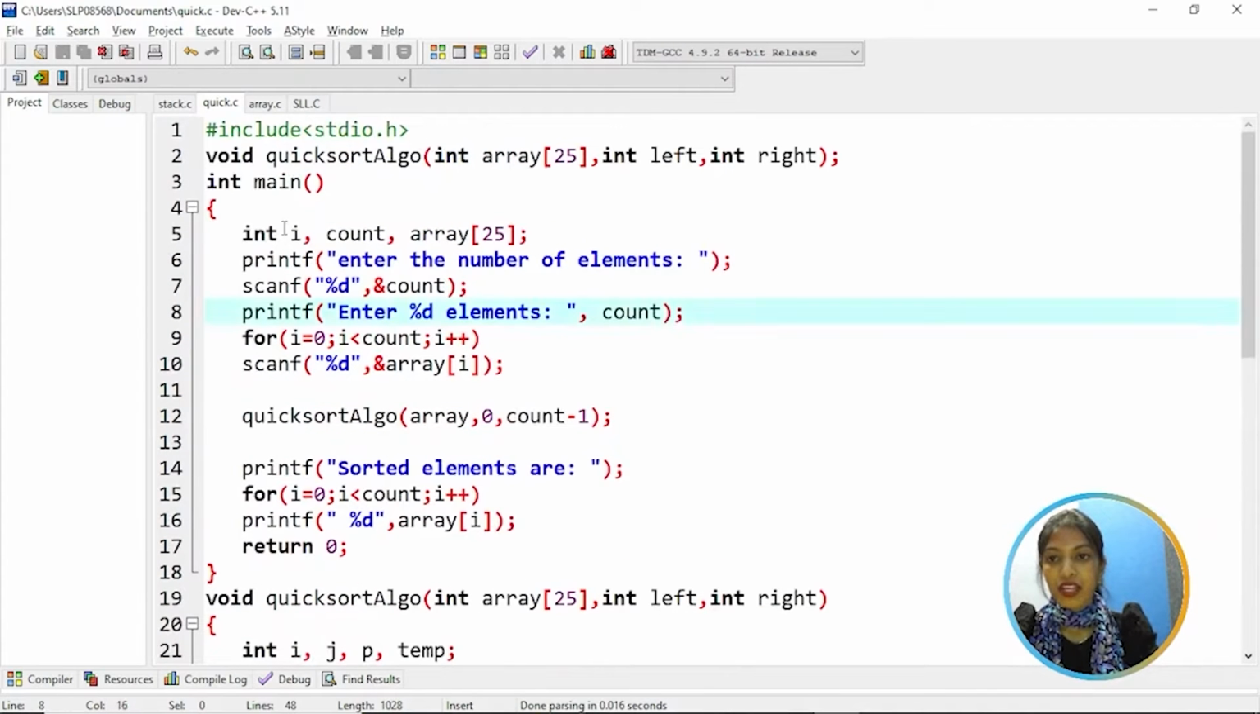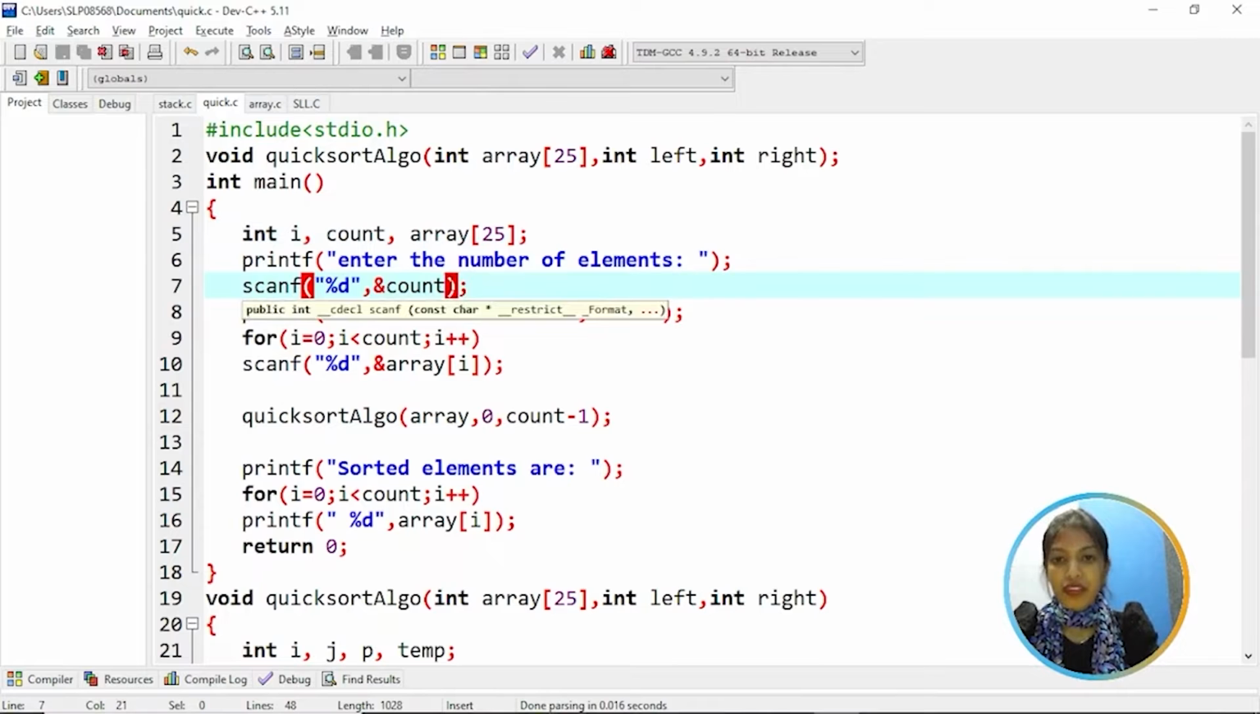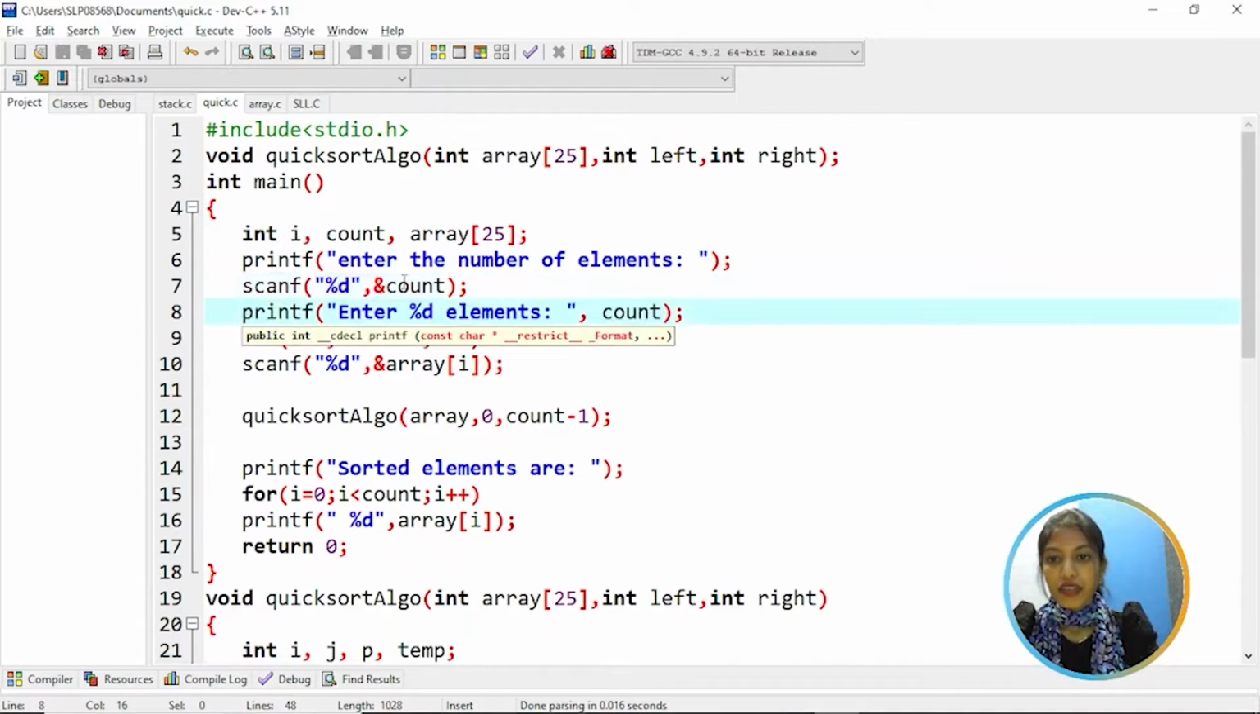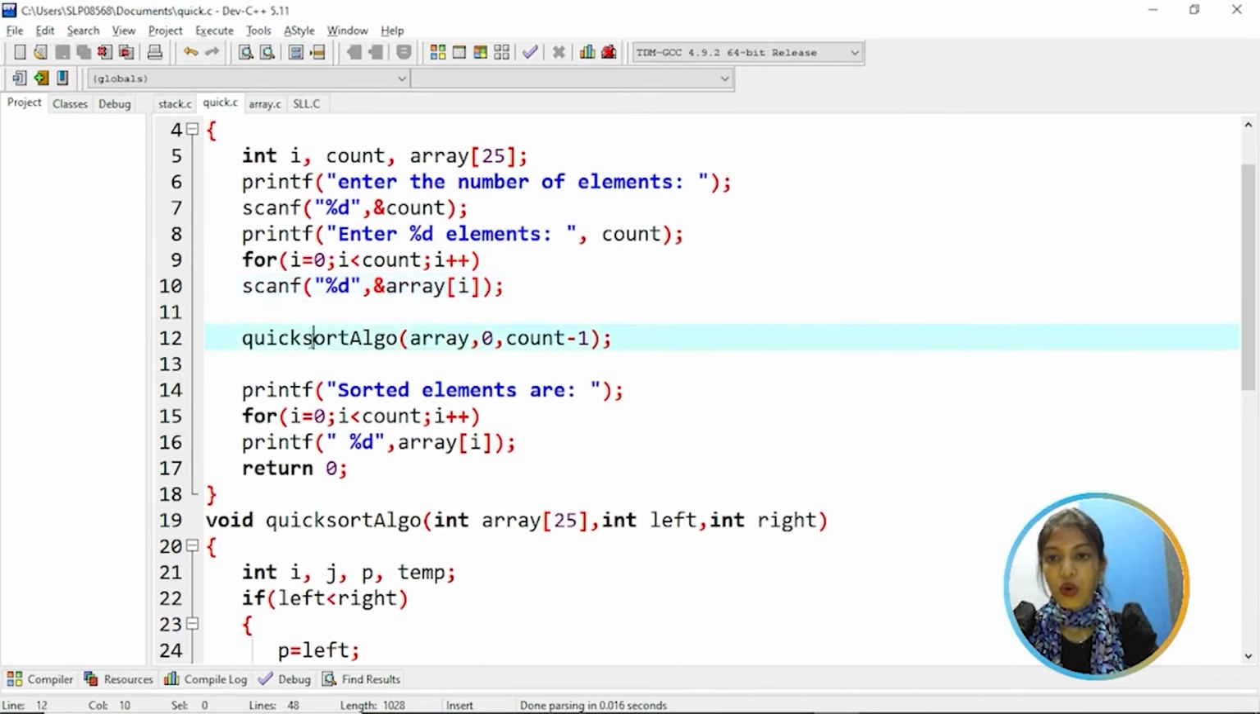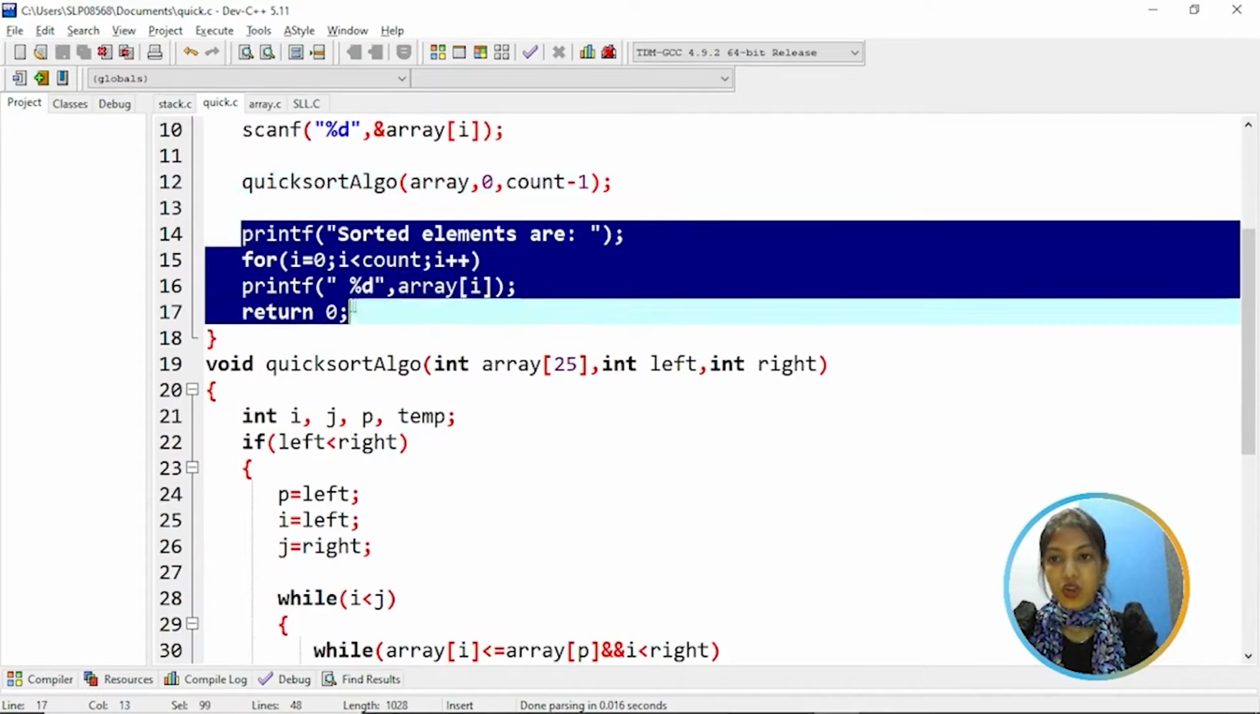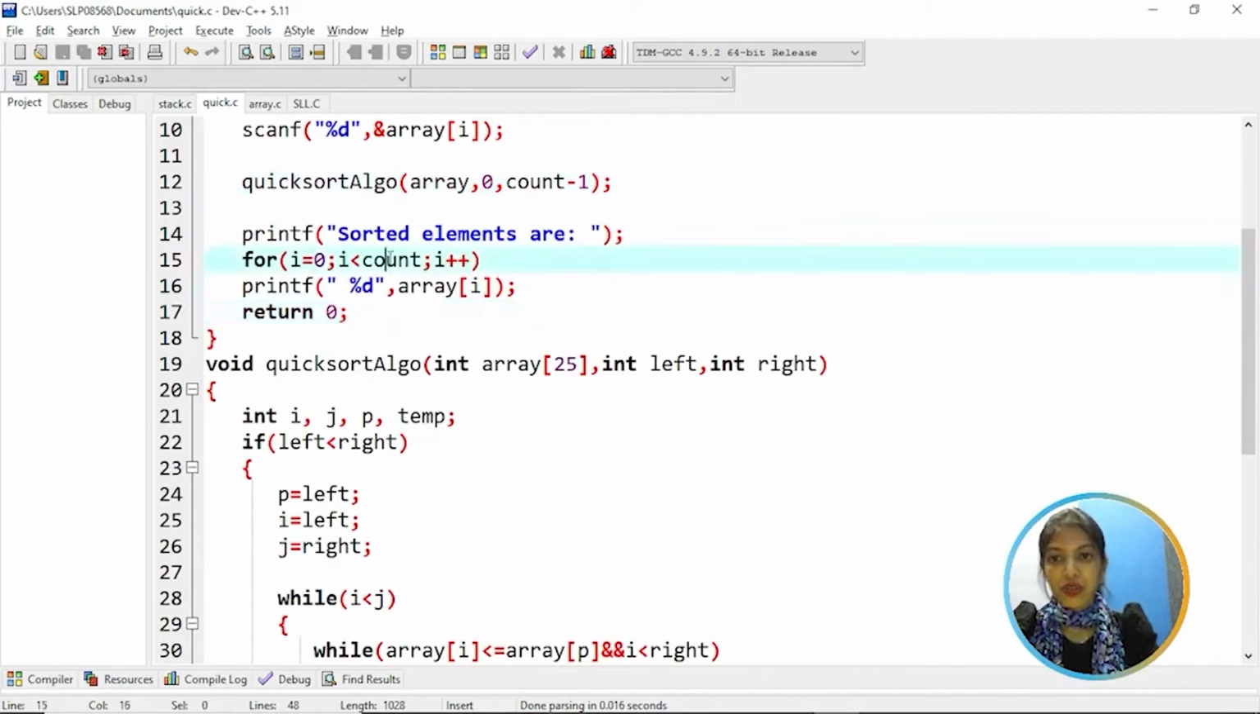Coming to the main function, here we have i, count and an array of size 25. It's first asking to enter the number of elements. Suppose you want to enter 5 elements to arrange in ascending order, then enter 5. Once you enter 5, it will ask you to enter the elements one by one, from 0 to count. Then we are calling the quicksort algorithm to sort the elements, and then it will print the sorted elements from i equal to 0 to i less than count.